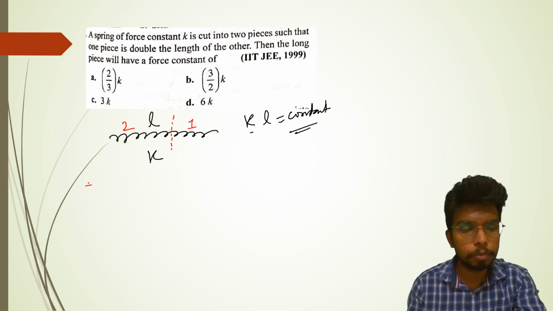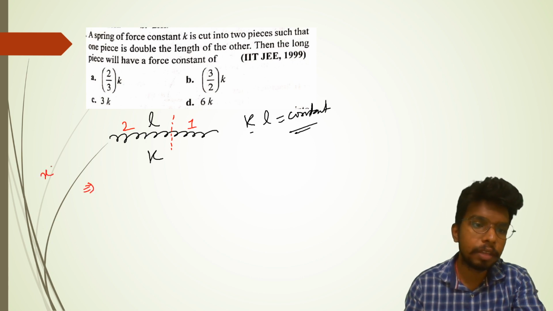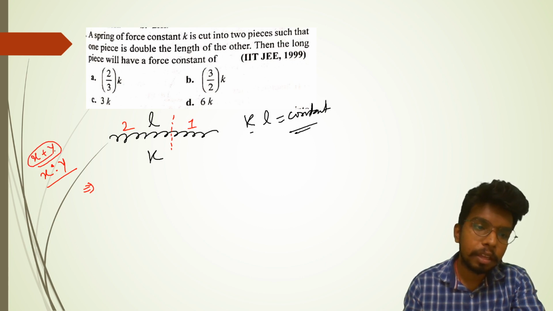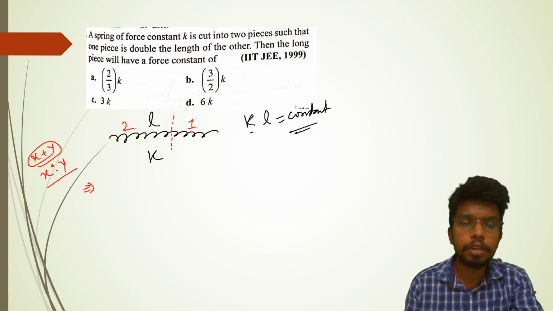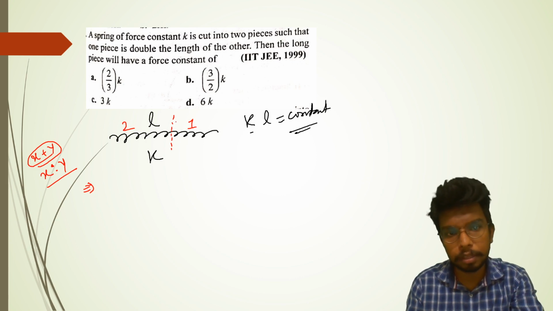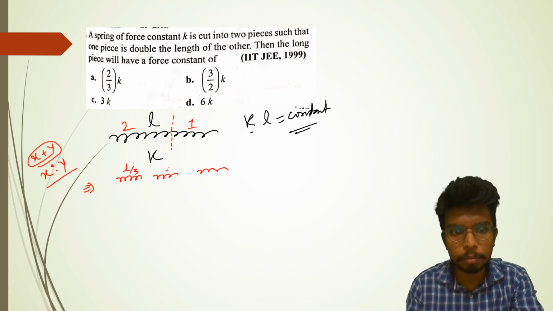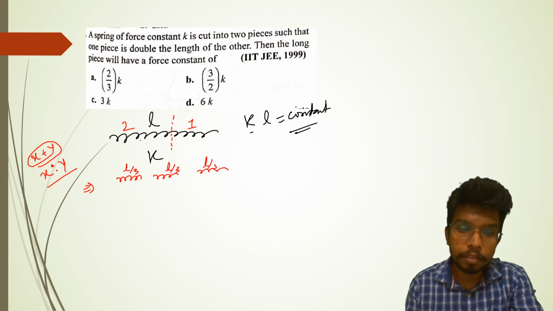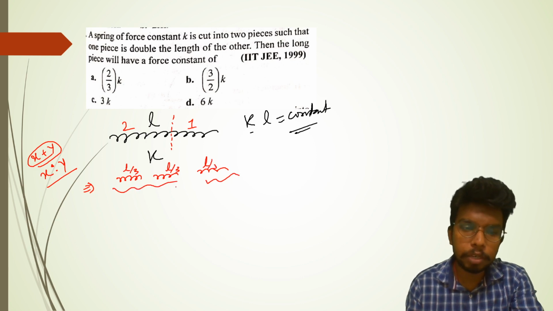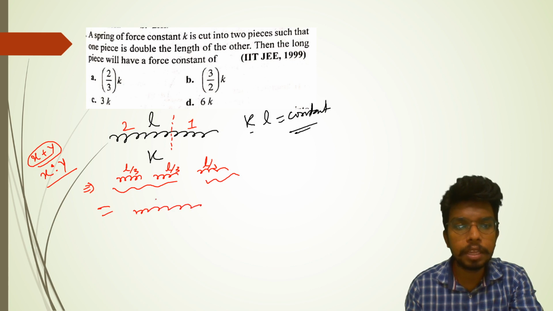Those who don't know ratio proportion, you can simply use this trick. Say for example, anything is cut into two parts in the ratio x is to y. You add both the numbers, x plus y, and cut the spring into that many parts. Say for example 2 plus 1, so you cut the spring into 3 equal parts. If this is L, each part will be L by 3. Now it's saying 2:1, so give 2 to one and 1 to another. So basically I have one spring with the length 2L by 3 and another spring with the length L by 3.